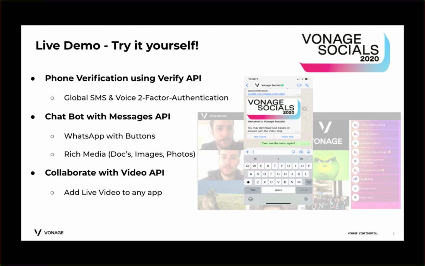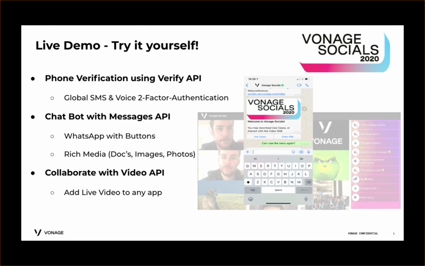In the next few minutes, I'm going to show you a set of API capabilities working together to create an example end-user customer experience. In the demo, you're going to see three things. The Vonage Verify API, which is used to authenticate me as part of an application sign-up process.